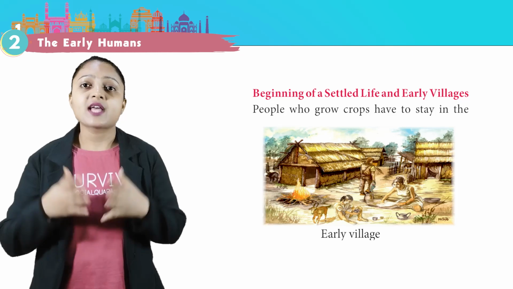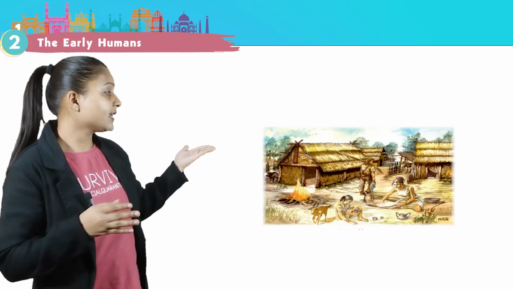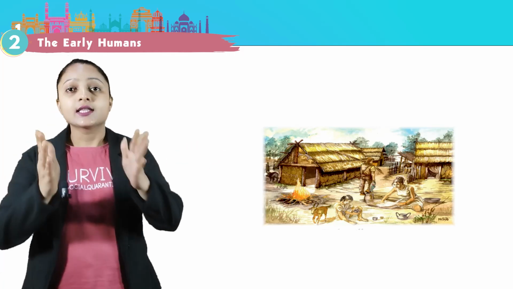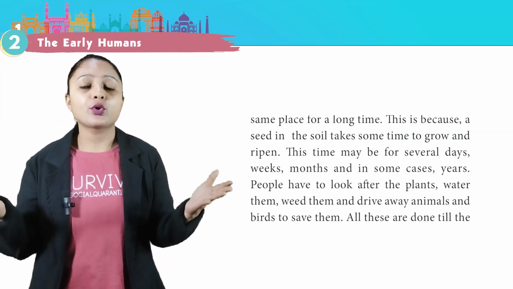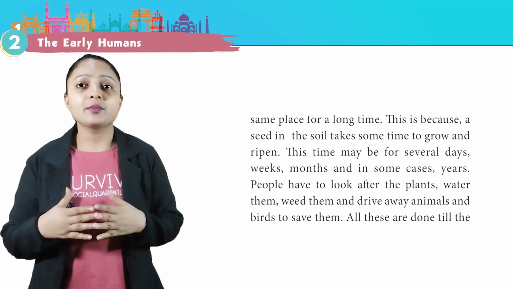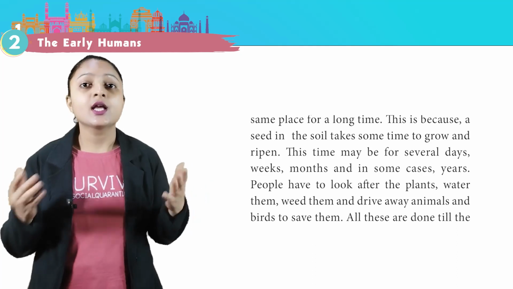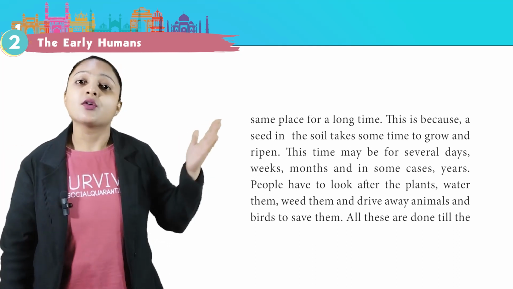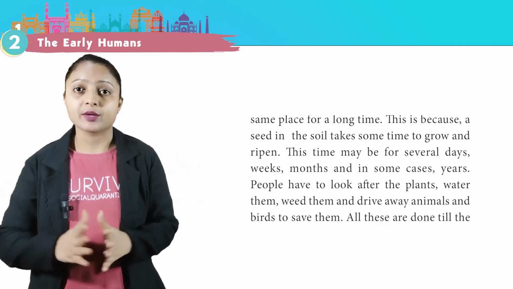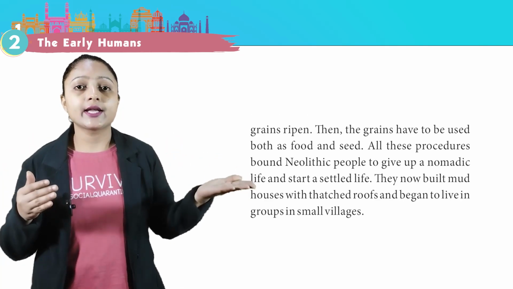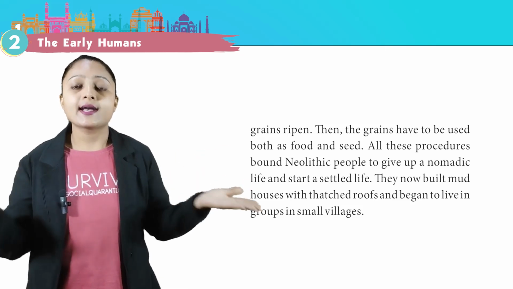People who grow crops have to stay in the same place for a long time. This is the image of a village. This is because a seed in the soil takes some time to grow and ripen. This time may be several days, weeks, months, and in some cases years. People have to look after the plants, water them, weed them, and drive away animals and birds to save them. All these are done till the grains ripen. Then the grains have to be used both as food and seed.